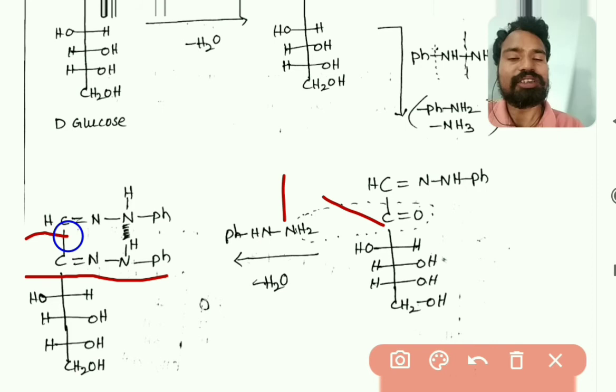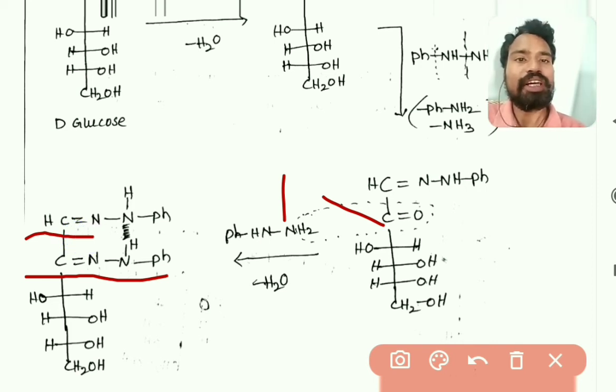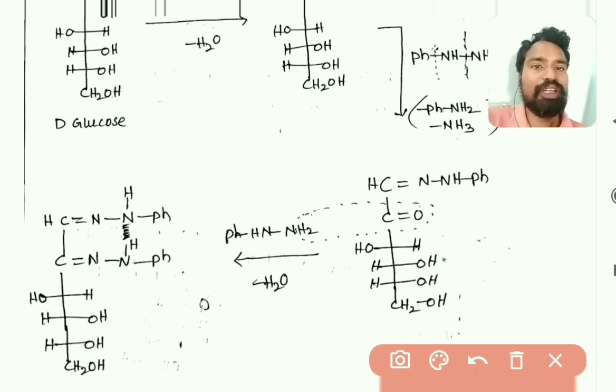Already at the first carbon the same thing is there, that is CH double bond N NHPh, and at the second carbon it has now reacted, so you get C double bond N NHPh.